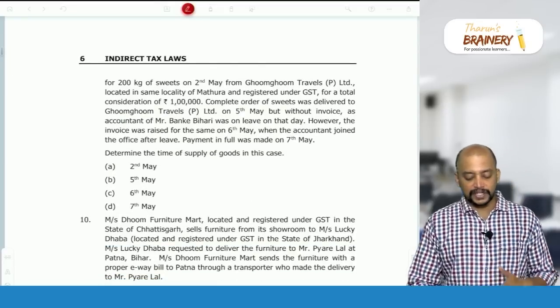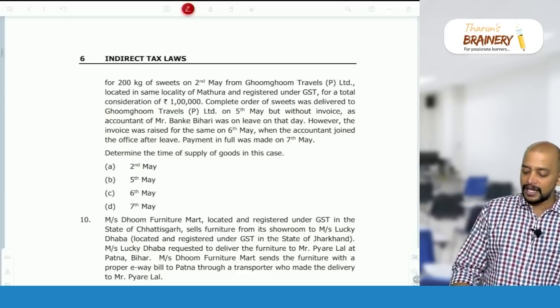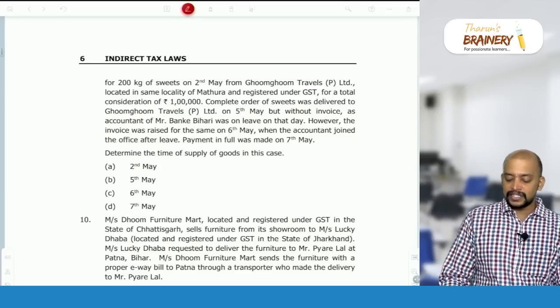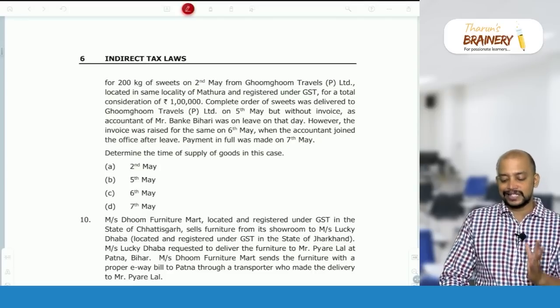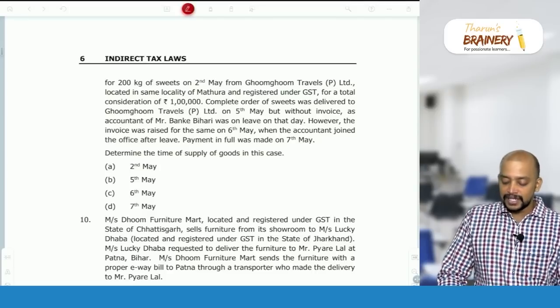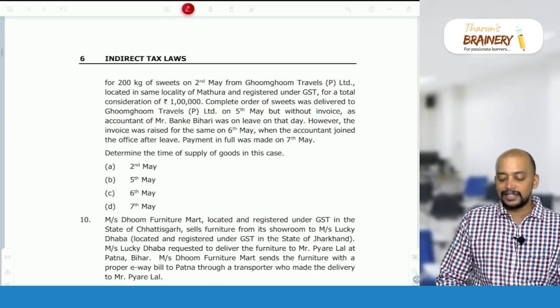Complete order of the sweets was delivered to Gumogam Travels on 5th May, but without invoice, as the accountant of Banke Bihari was on leave on that day. However, the invoice was raised on 6th May when the accountant joined the office after leave, and payment was made on 7th May. Determine the time of supply of goods.